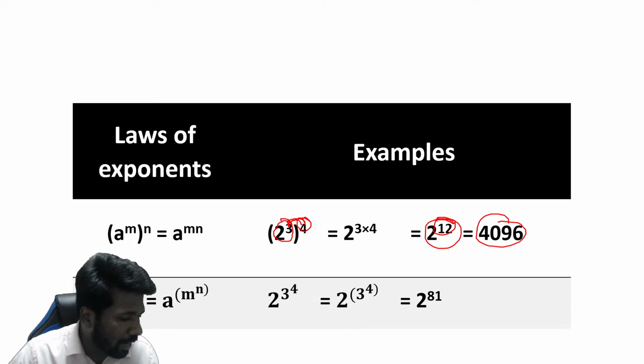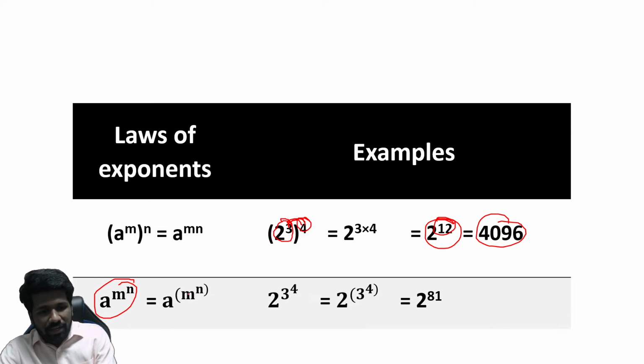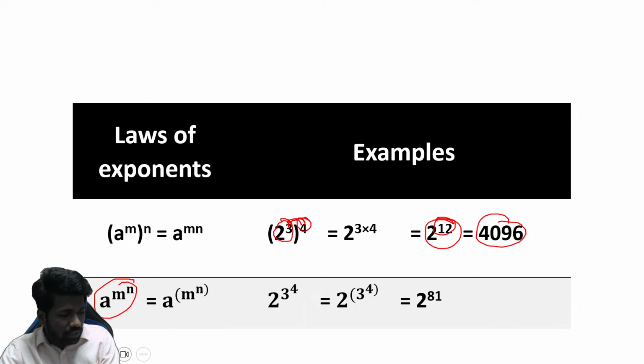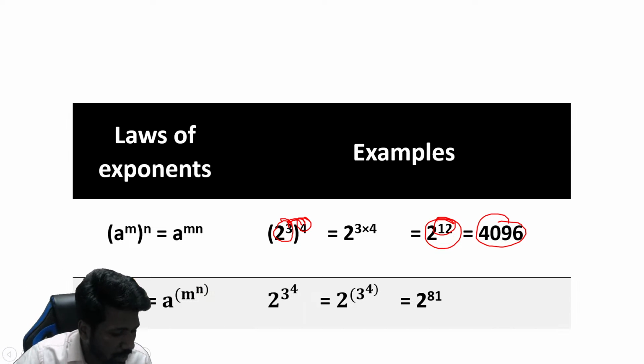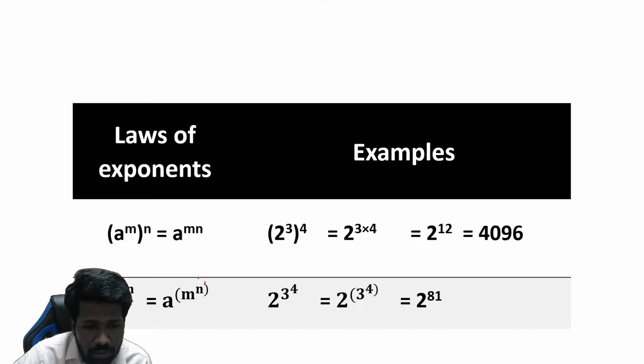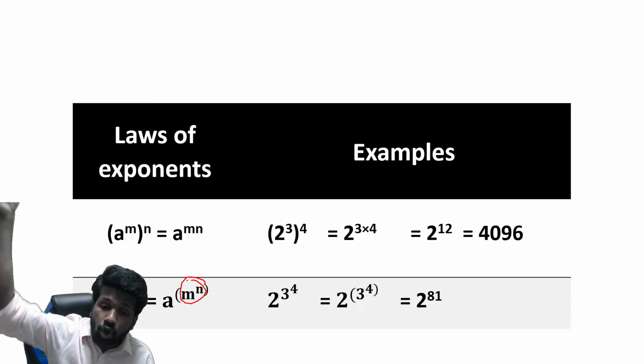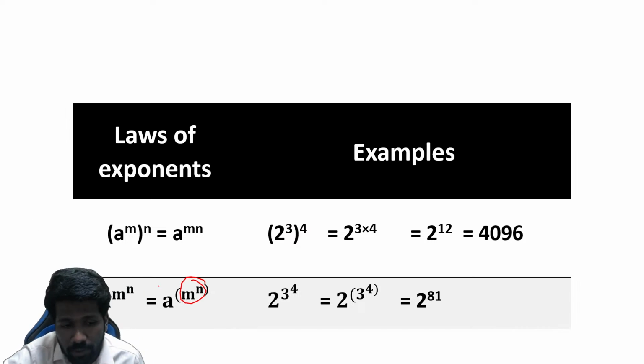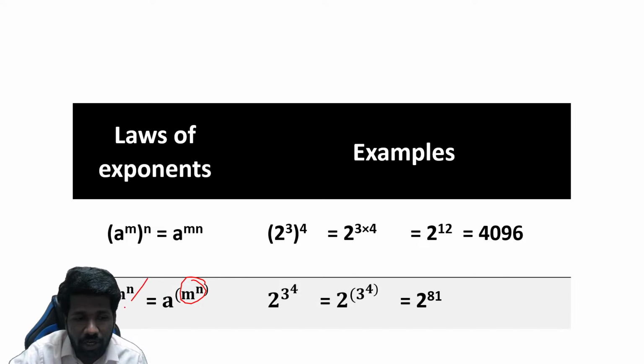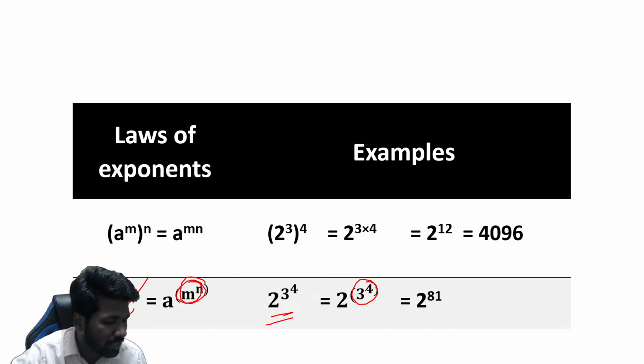But when there is no bracket, that is called the tower rule of exponent. Tower rule of exponent means powers should be done first. Top to bottom is the natural order. No bracket means top to bottom is the natural order. M raised to n should be done first. That is, 2 raised to 3 raised to 4 without any bracket means this 3 raised to 4 should be prioritized and done first.